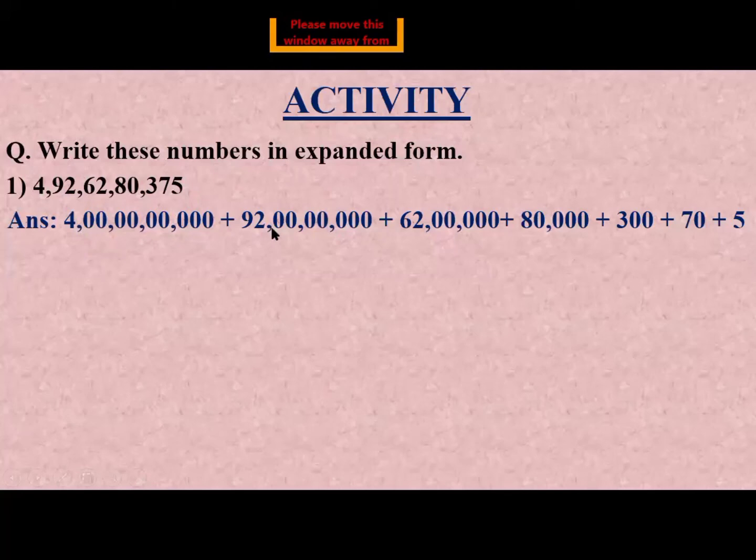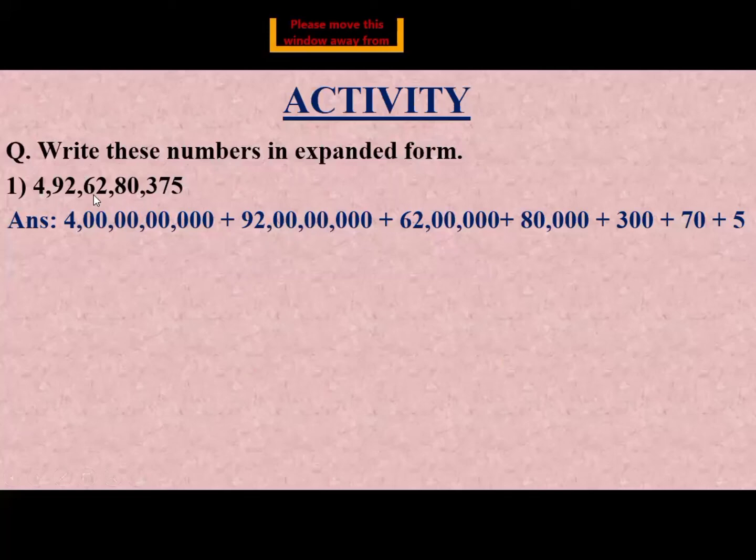After crore group we put comma, then we write 20 in lakh group because lakh group consists of 2 digit number. Then we put comma after lakh group. Then we write 20 in thousand group. Then we put comma after thousand group. Then we write 30. So this number is called